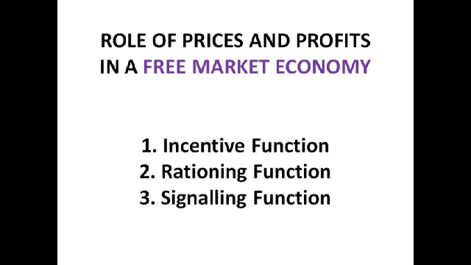Prices have three really major, really important roles within the market economy: the incentive function, the rationing function, and the signalling function. The incentive function means that firms will have an incentive to produce a good when prices rise or fall. If prices rise, firms will have an incentive to produce the good because they can make more profit from it. Hence why the supply curve slopes upwards, because as prices rise, more firms enter the market because they can make more profit.